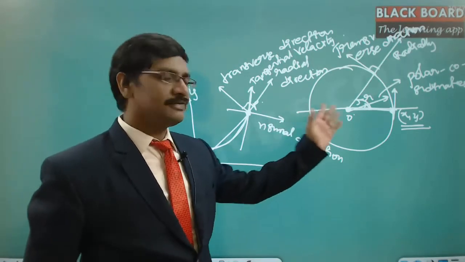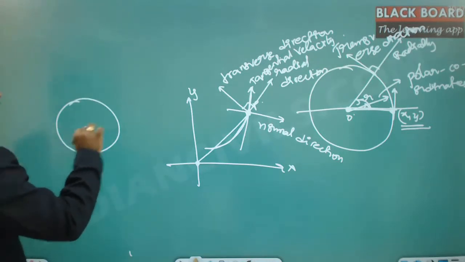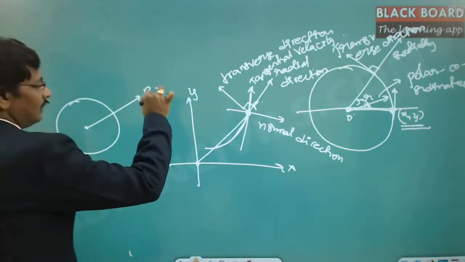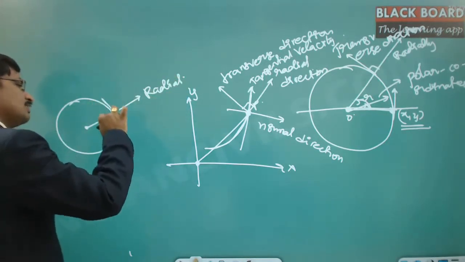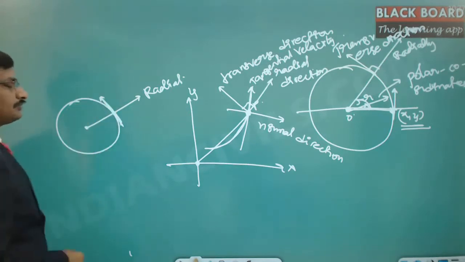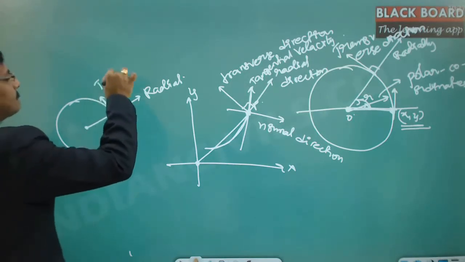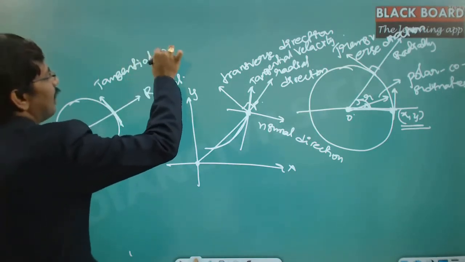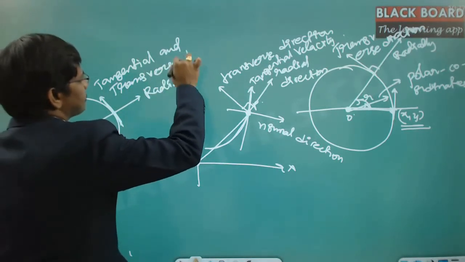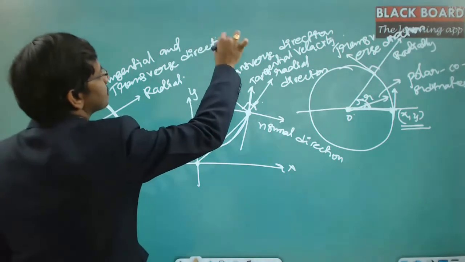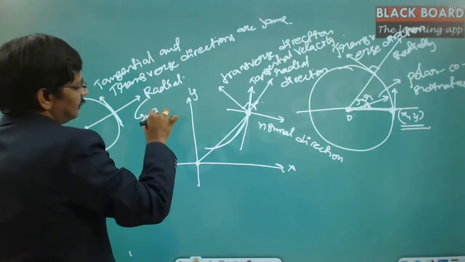In the case of circular motion, these directions overlap each other. Suppose you talk about this direction, this is called the radial direction. And if you draw a tangent at this particular point, this is the tangential direction. So the tangential and transverse directions are the same here. Tangential and transverse are the same. Here radial and normal directions are the same.